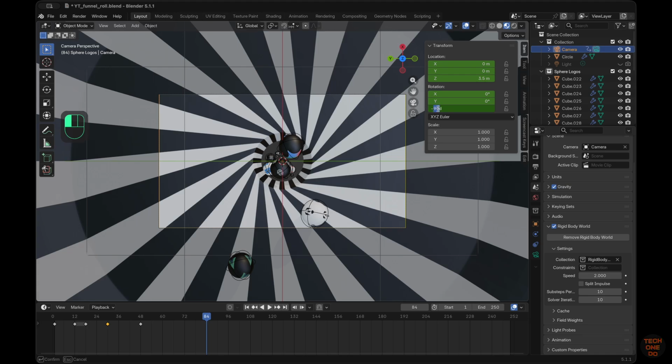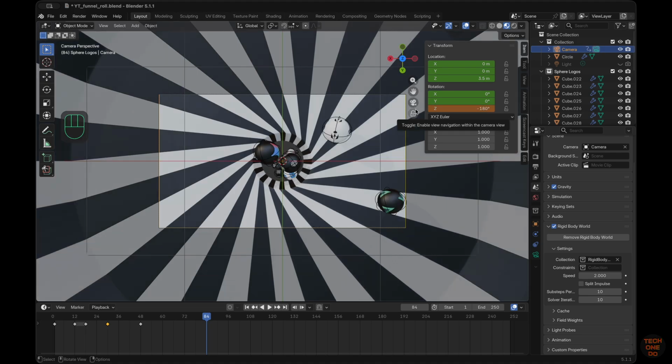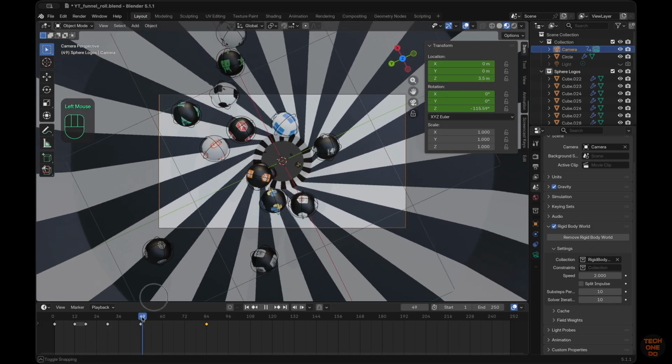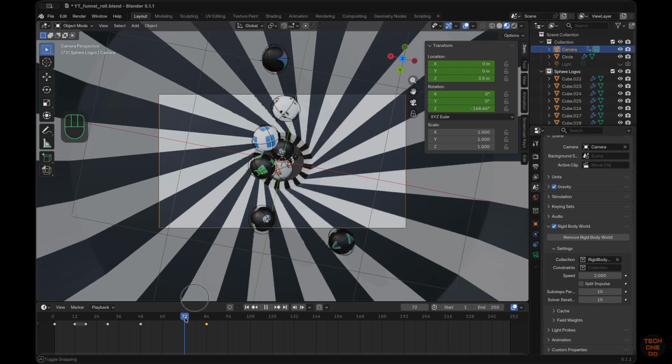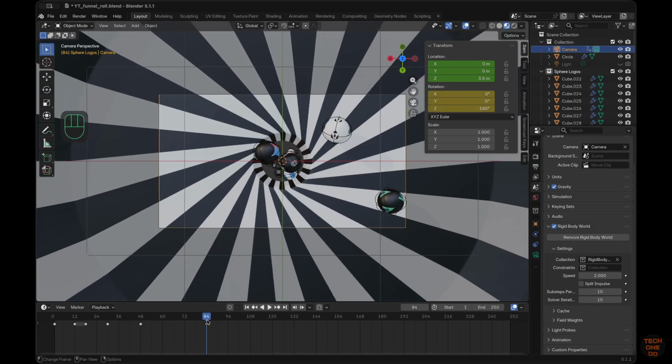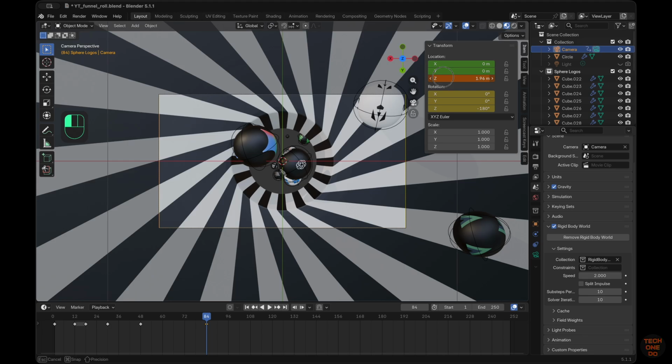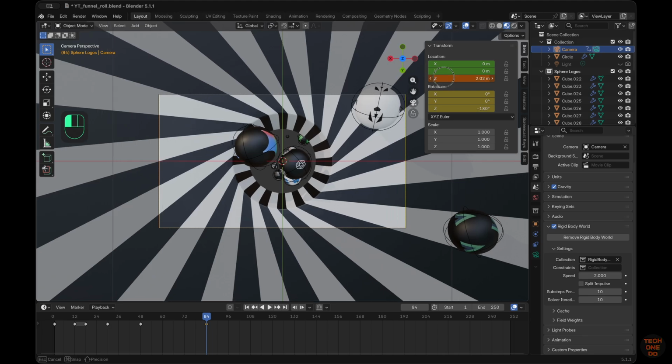Move playhead to frame 84 and add a keyframe on rotation of Z-axis to 180. Also add a location keyframe as shown to create zoom in effect.